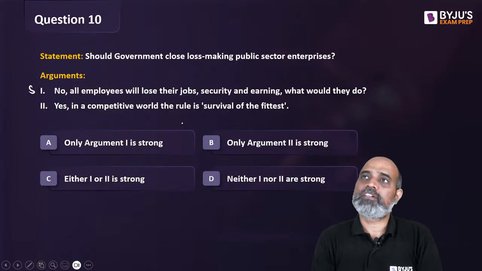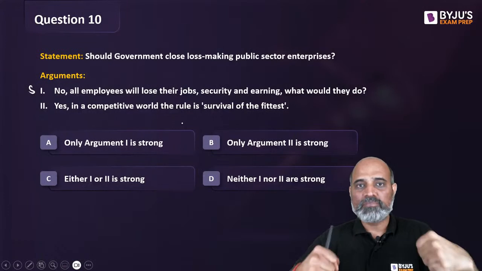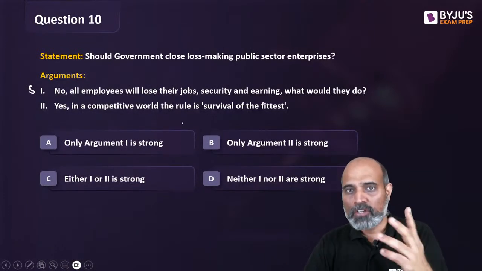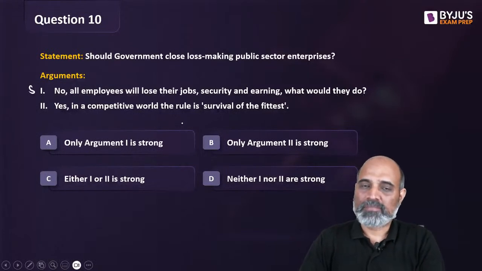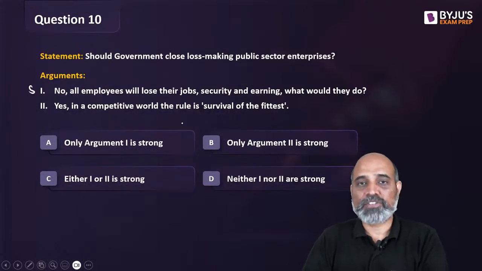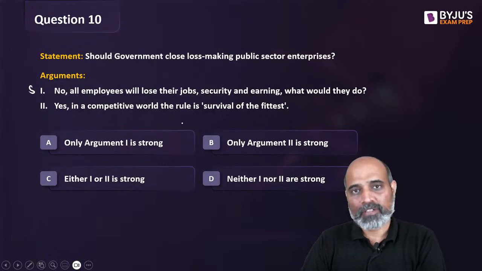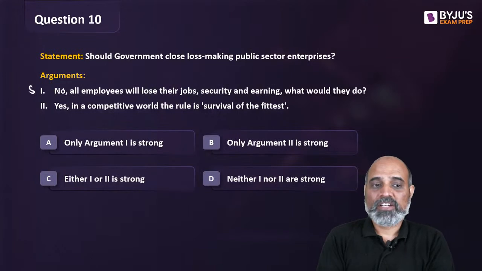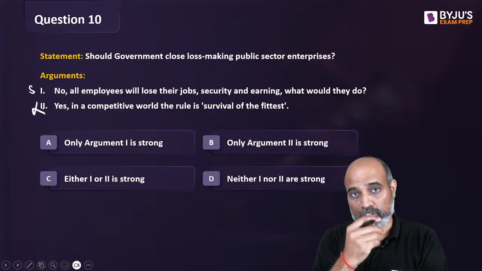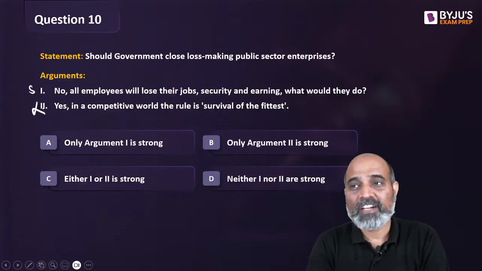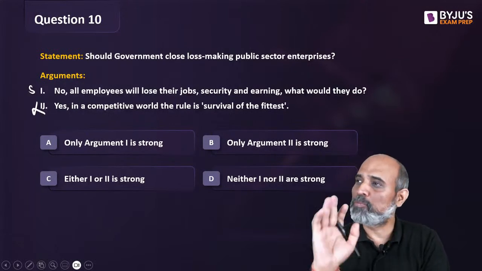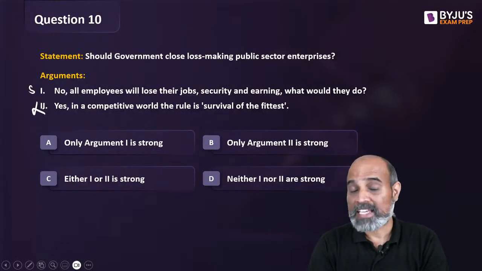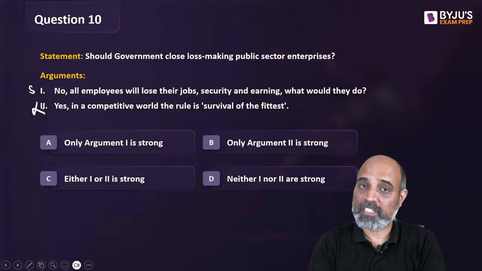If you are not tall and well built and well physic, and if you don't have good looks, you do not have the chances of survival, so you should not be taken care of. गलत है ये, right? So ये तो बहुत ही गलत है. So this is a very weak argument. This is an argument where people have no knowledge about anything. वो बोल के उधर से निकल लेते हैं कि बोल दिया मैंने बस बिना सोचे समझे. So second is definitely a weak argument and the first one is a strong one.